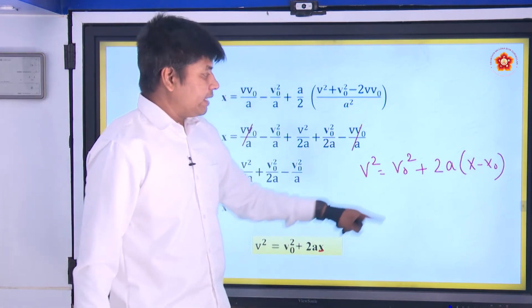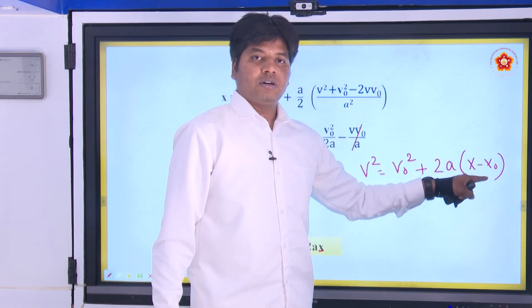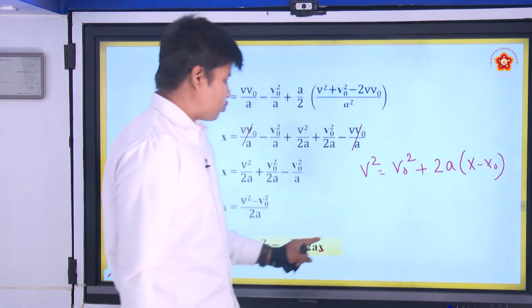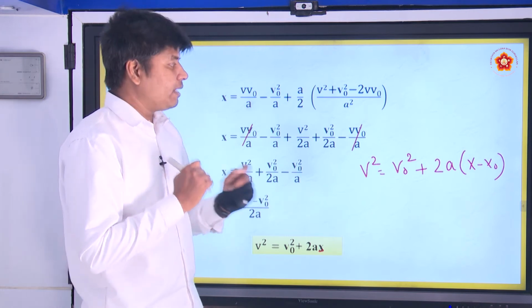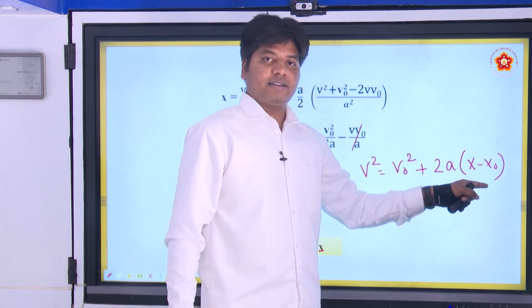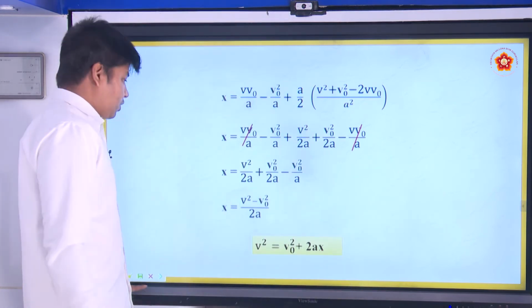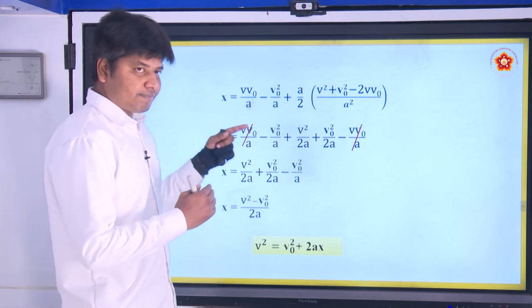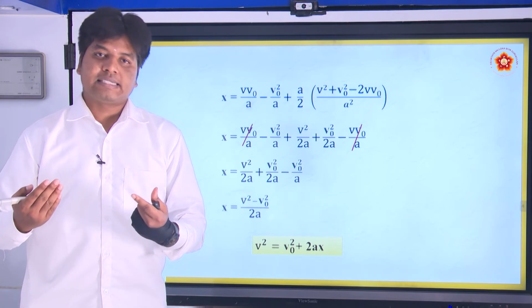In our case, the starting position we took as an origin. Then we made it 0. That's why it became 2ax. If it initially had some displacement, then you need to consider that. Alright. So these are the equations of motion we have already solved in class 9.